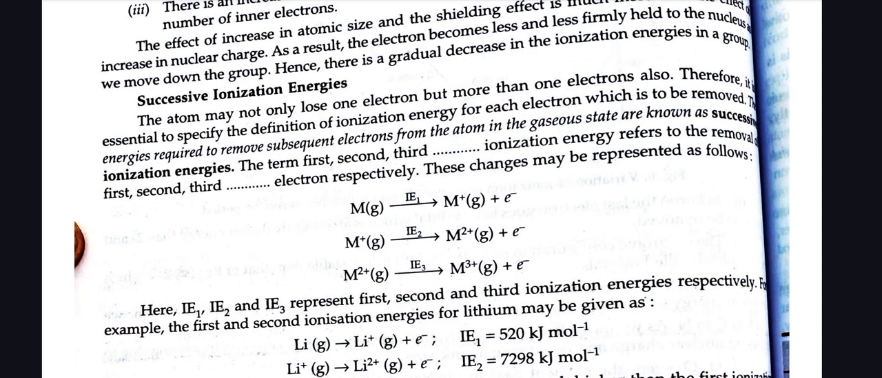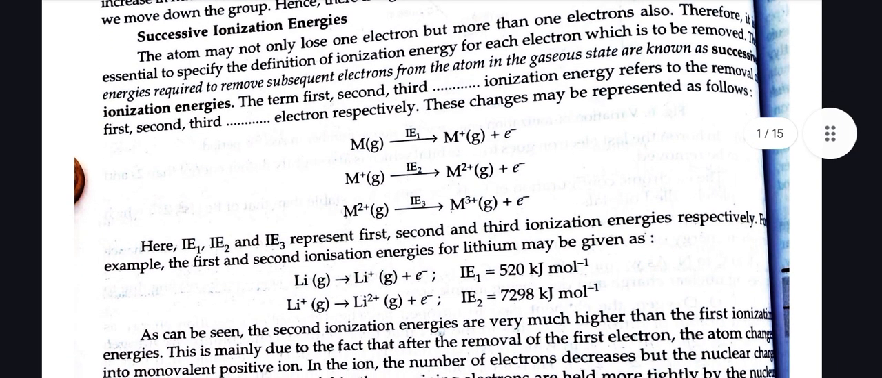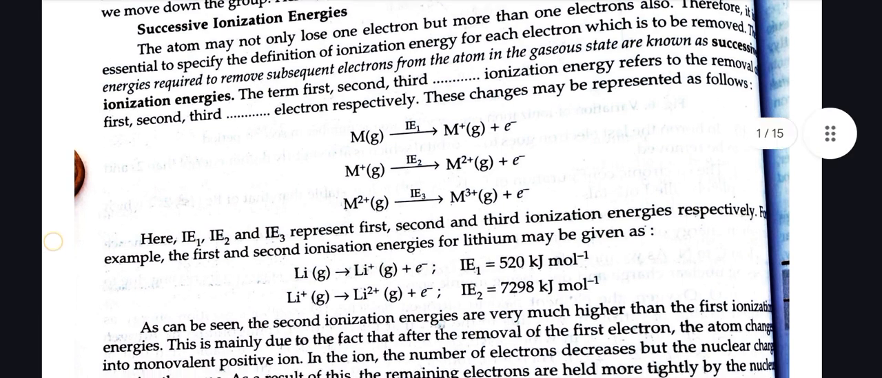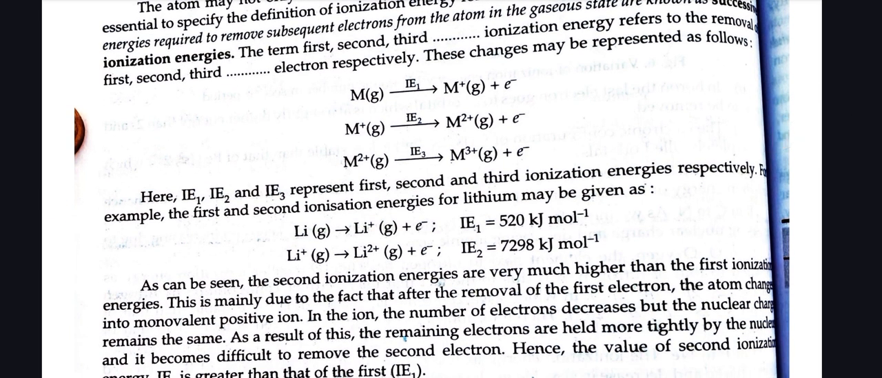Successive ionization energy. The atom may lose not only one electron but more than one electron also. Therefore, it is essential to specify the definition of ionization energy for each electron which is to be removed. The energies required to remove subsequent electrons from the atom in the gaseous state are known as successive ionization energies. The terms first, second, third ionization energy refer to the removal of the first, second, third, and so on electrons respectively.